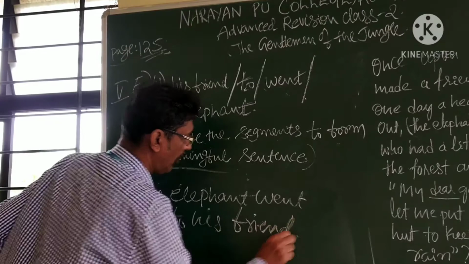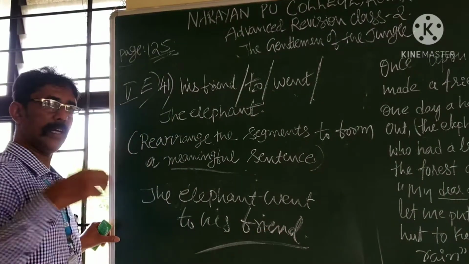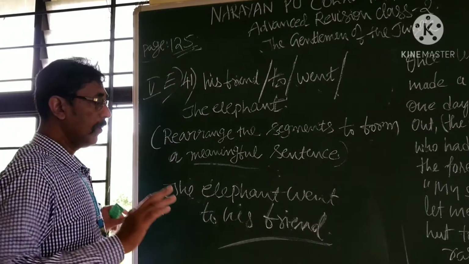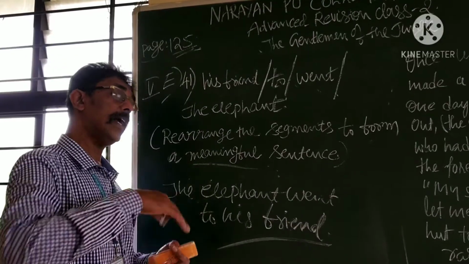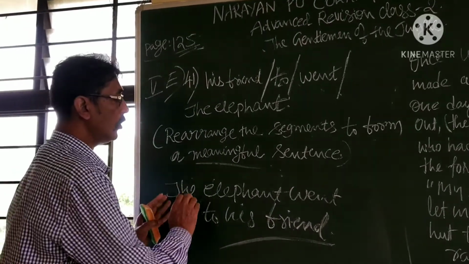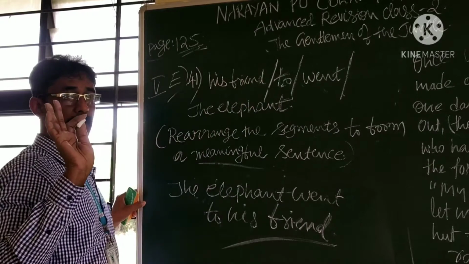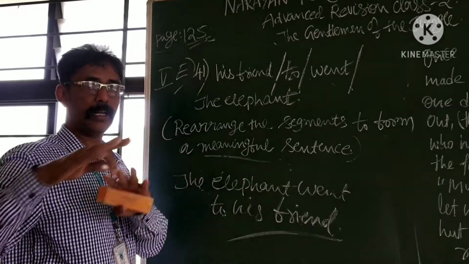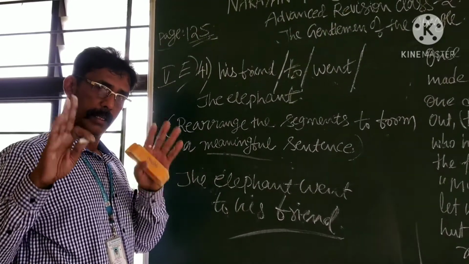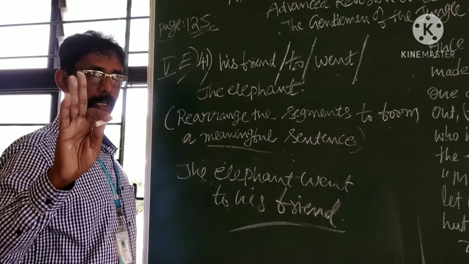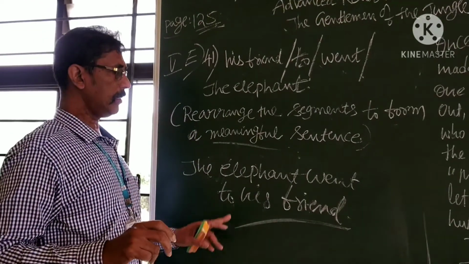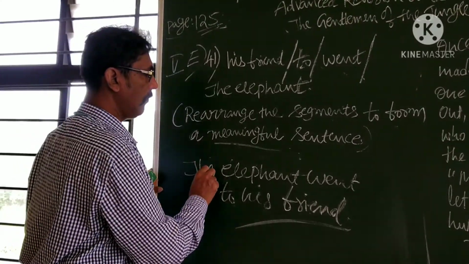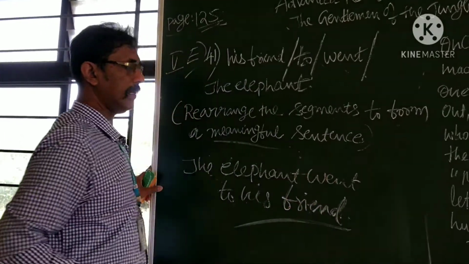See, the elephant is one character, his friend is another character. The elephant went to his friend. You never should change any word. You should not leave any word. You should not add any word. Please understand. You should not remove any word. You cannot add, you cannot delete. It is the law, it is the rule. Please follow my teaching and structure. It is the best way for you to learn English in PUC level. It is why the elephant went to his friend is the answer.